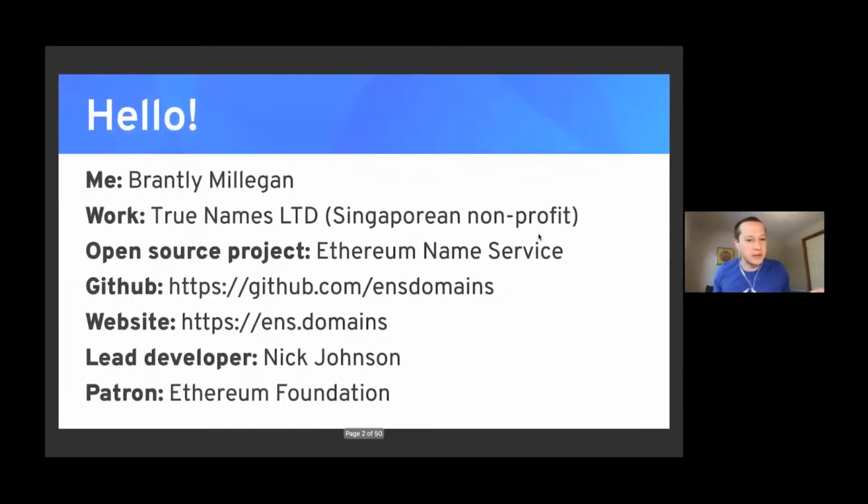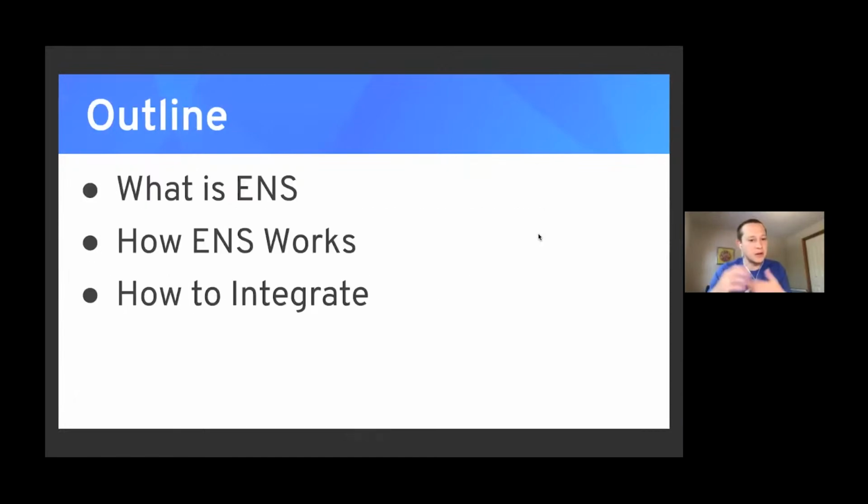My name is Brantly Millegan. I work for this nonprofit called True Names Limited, and we are the de facto managers of the open source project, the Ethereum Name Service. There's more information about us. I'm going to first talk about what ENS is, and then how ENS works, and how it complements DNS, and then how to integrate ENS.